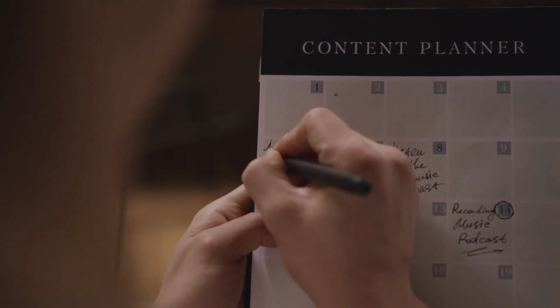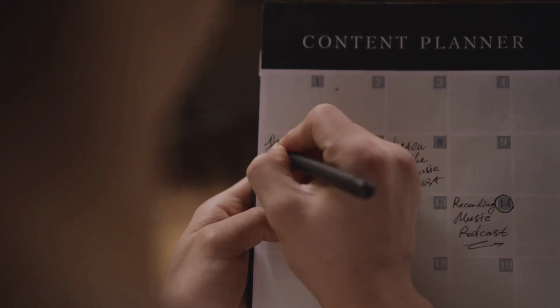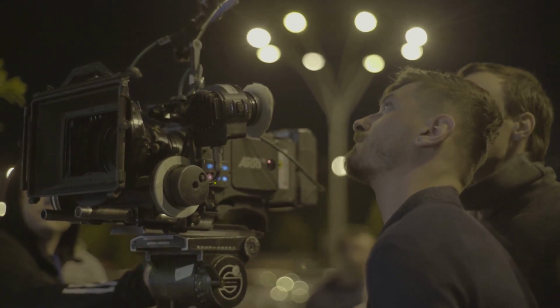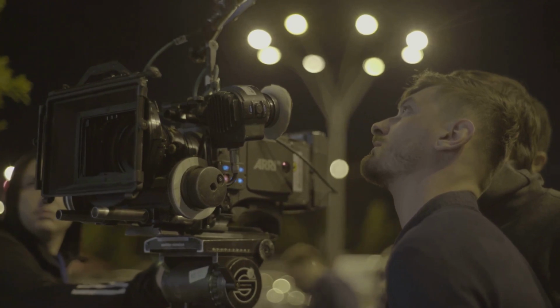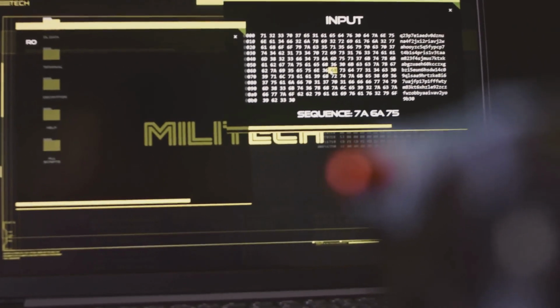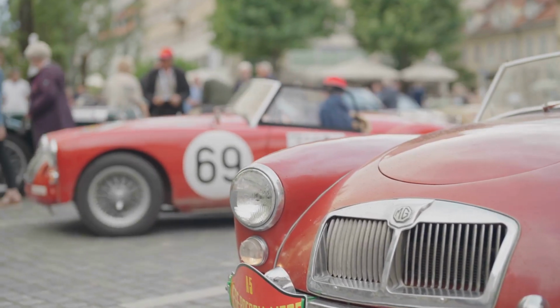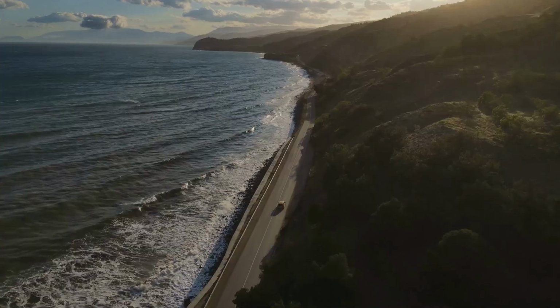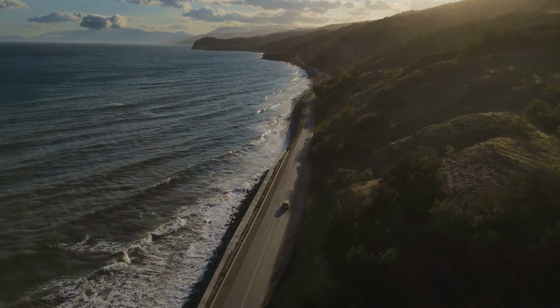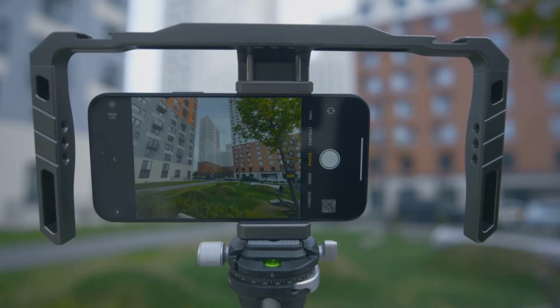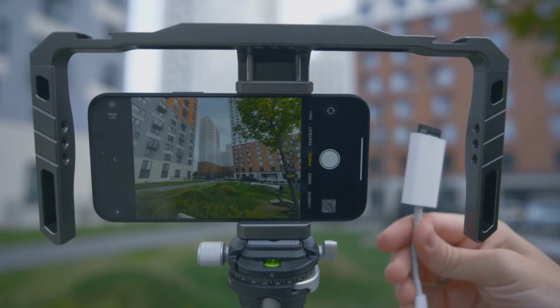Be specific and descriptive. Paint a picture with your words, like a film director, envisioning every detail, guiding the scene with intention and purpose. Don't just say, a car. That's too vague, too generic. Say, a cherry red 1967 convertible. Give it character. Give it history, on a coastal highway at sunset, bathed in golden light, cinematic shot. Add that final touch, that professional polish. The more details, the better.